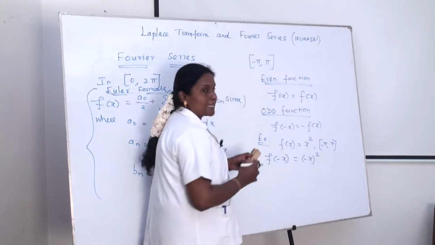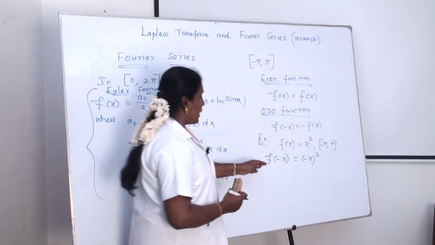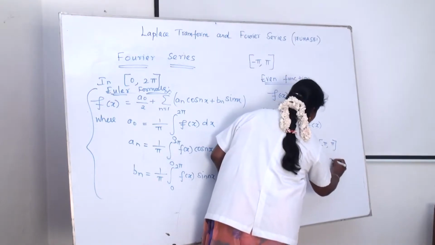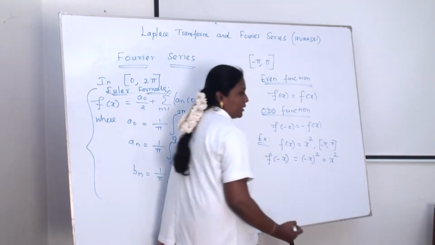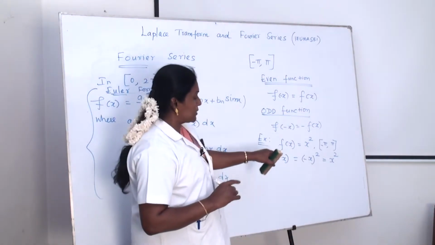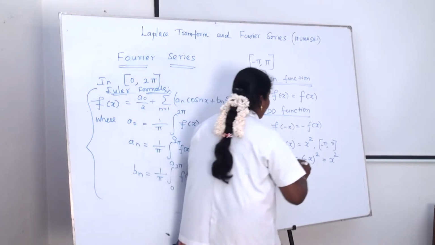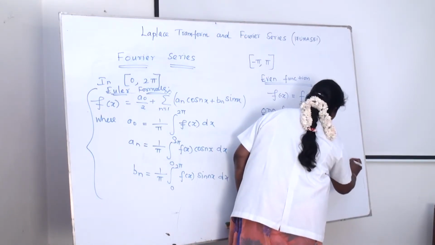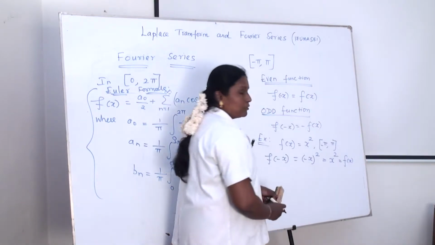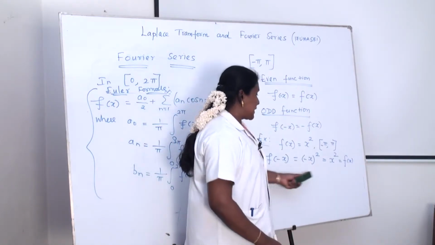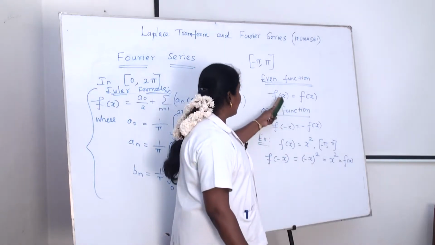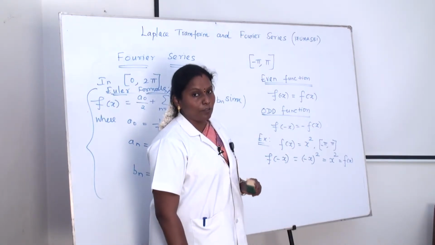We just replace x by minus x. Minus x the whole square gives x square, which is equal to the given f of x. Therefore, we get f of minus x is equal to f of x, which means the given function is an even function.